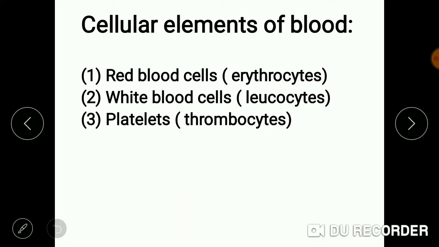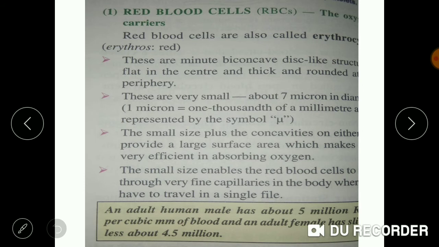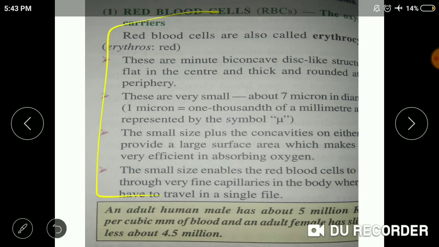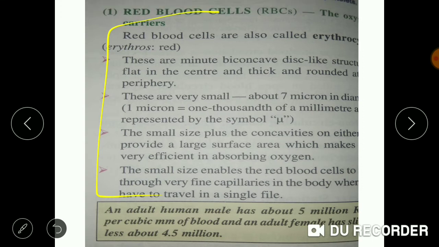So just now we discussed there are three cellular elements of the blood: RBC, WBC and platelets. We will talk about RBC first. In this portion we will talk about the shape and the size of RBC. RBC has a biconcave shape. It is flat in the center and thick and rounded at the peripheries. It is very small, about 7 micron in diameter.